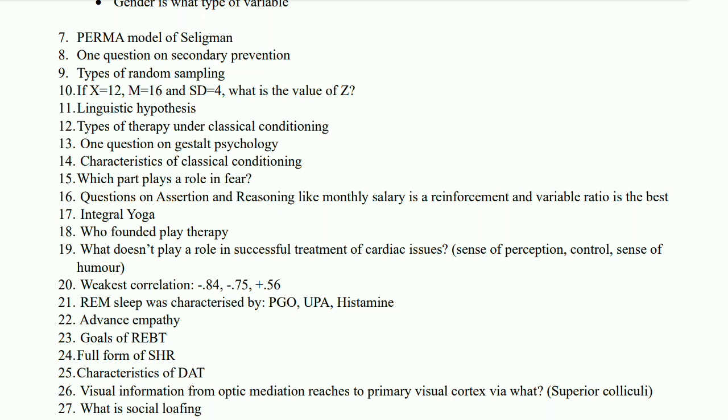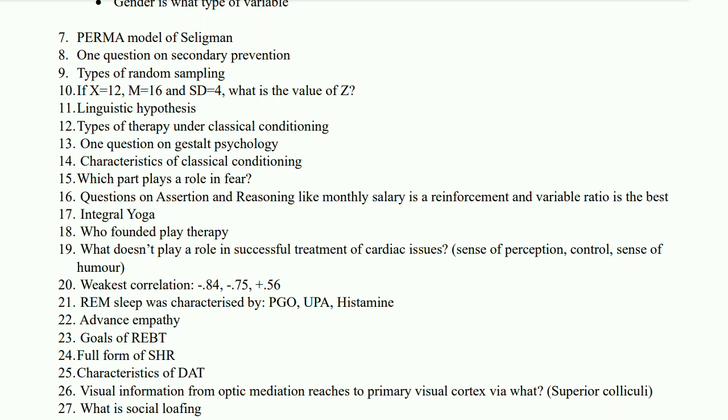There was one question regarding Gestalt psychology, which was very confusing. I've never heard of it. But there were types of reflections, I guess, in Gestalt psychology, which I can't recall right now. Then there were characteristics of classical conditioning. It's called respondent learning, S-R connection and all that. So you had to pick the correct characteristics of classical conditioning. Then which part of the brain plays a role in fear? The answer was amygdala.